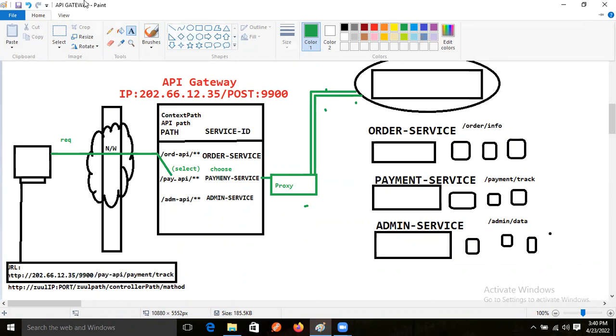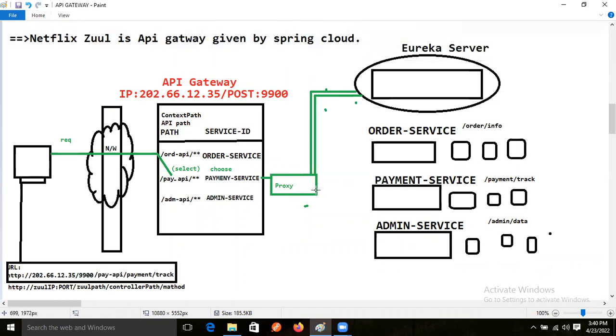Based on this metadata, this proxy will call what? Payment service microservices. Which microservice will it call? Payment service, right? Payment service. So here what is that?